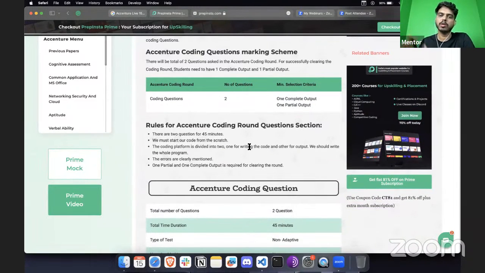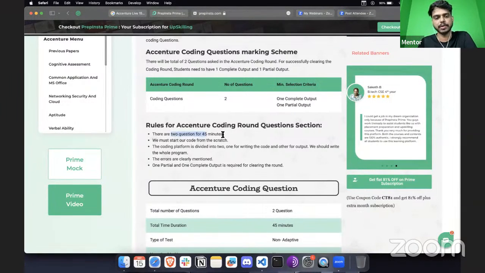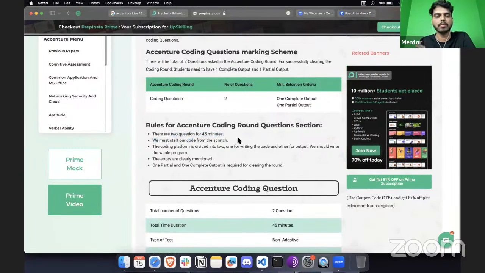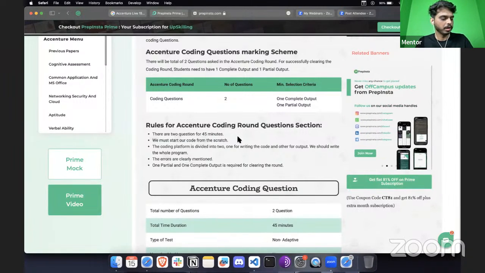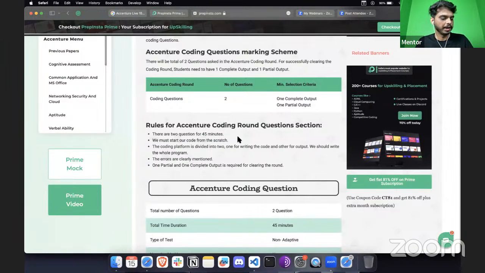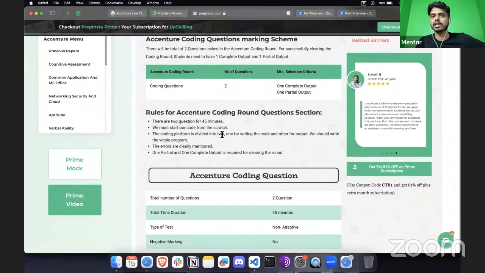As for the rules in terms of the coding, there are going to be two questions for 45 minutes, and we must start the code from scratch. You're not going to get any function or anything pre-written.